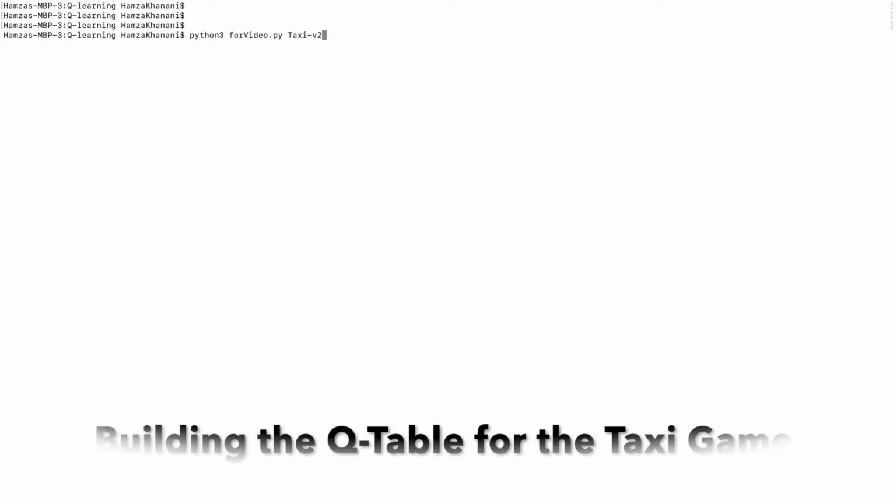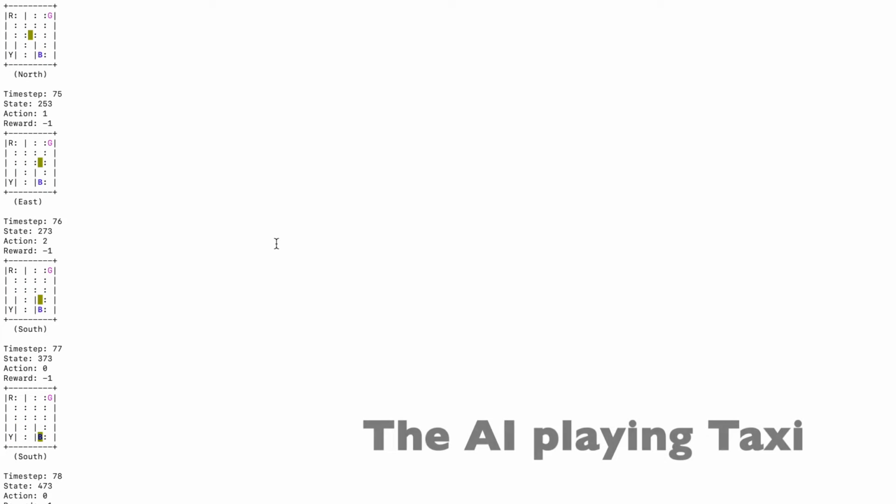The first game that we tested our algorithm on was the taxi game. The idea behind the taxi game is that the driver is tasked with reaching a passenger who is possibly waiting in one of the 4 pickup locations. Picking up the passenger and dropping off the passenger is the main goal of the game.